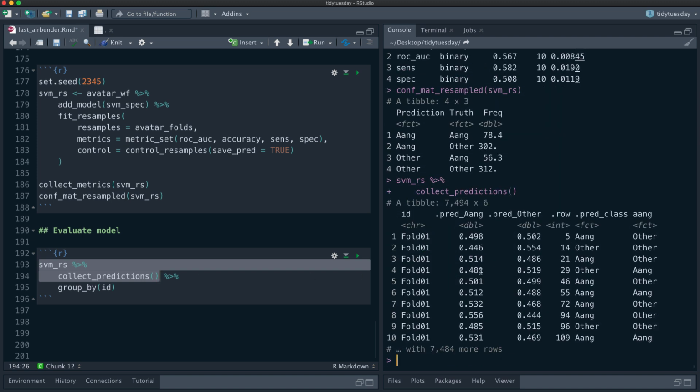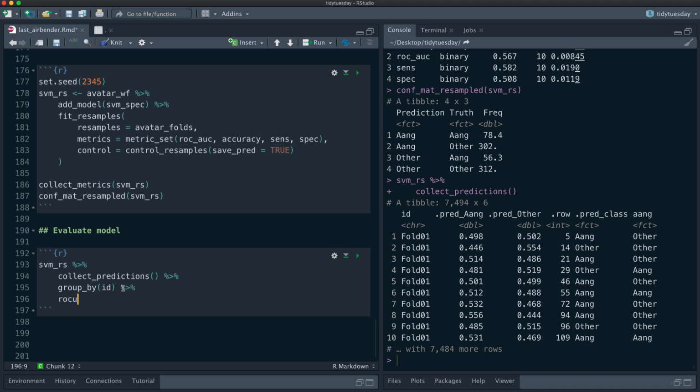Let's get out the predictions. So this column is the truth, who truly said it. This would give us the hard class prediction, and then this is the predicted probability for each of the categories that we have. And so you can see, wow, they're so close to 0.5, like this is the situation that we're in. Okay, so we can make an ROC curve.